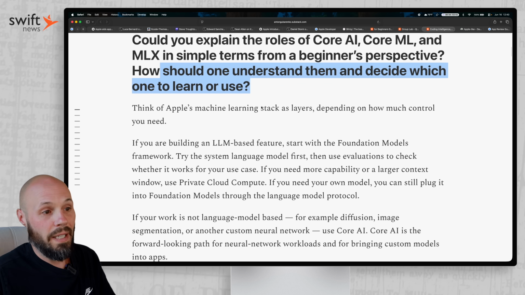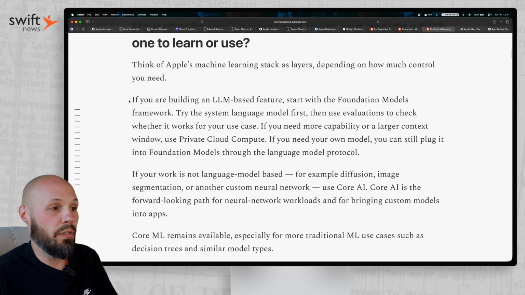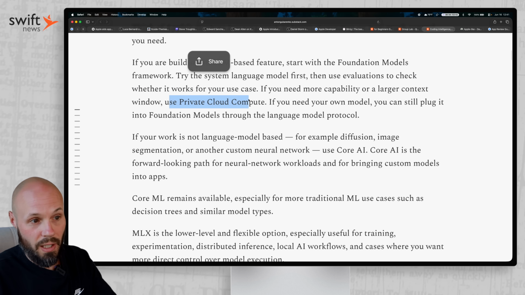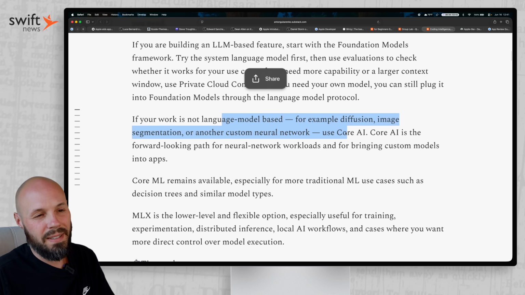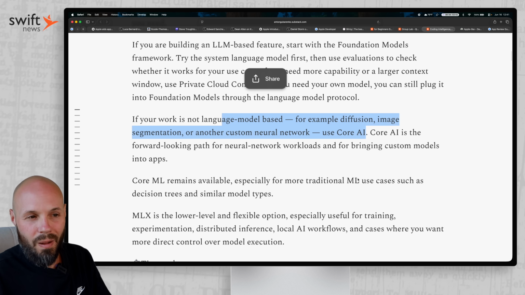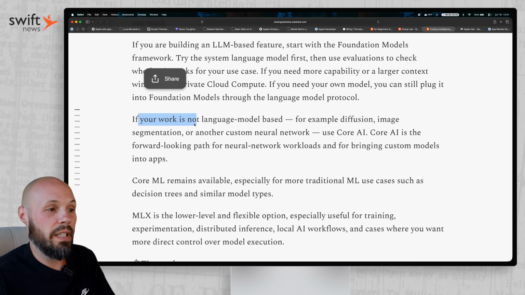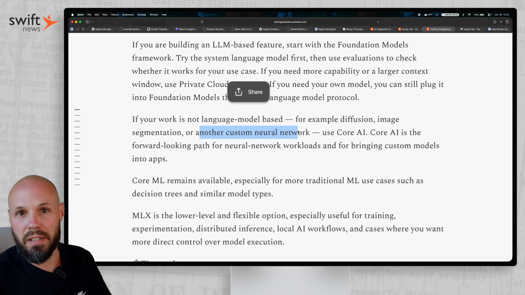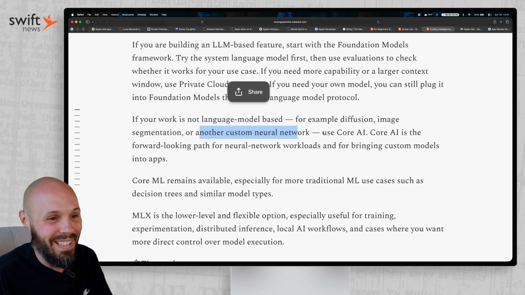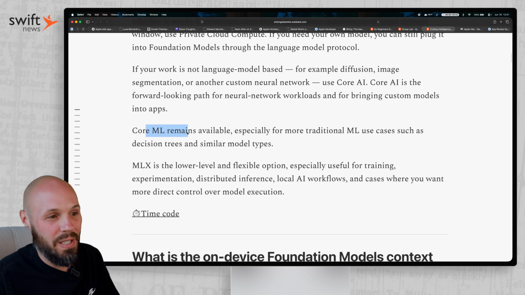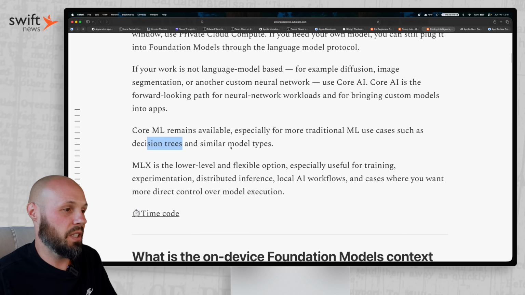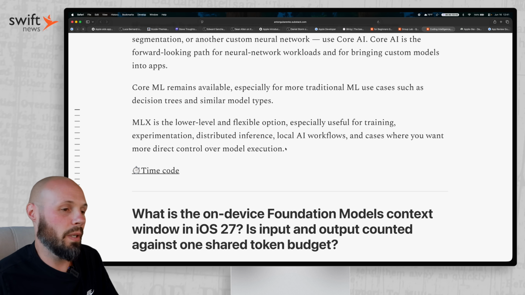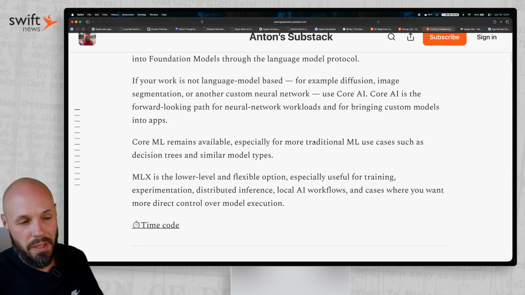And basically, there's layers. Think of Apple's machine learning stack as layers. If you're building an LLM-based feature, start with foundation models, and then you have the on-device option for foundation models, or you can go to private cloud compute, or you can actually bring your own model. Core AI is kind of like the successor to Core ML, not exactly, but if you're not in an LLM kind of world, right, for diffusion, image segmentation, or other neural network stuff, I'm saying these words like I know what they mean, use Core AI. Core ML still remains available, but that's for traditional machine learning like decision trees. And then MLX is the lower level: training models, local AI workflows, and if you want direct control over model execution. So like I said, these concepts were kind of blurry to me, so that cleared it up for me as well.